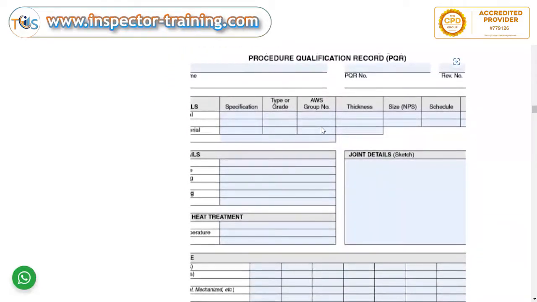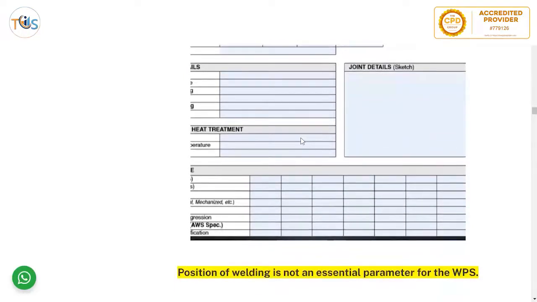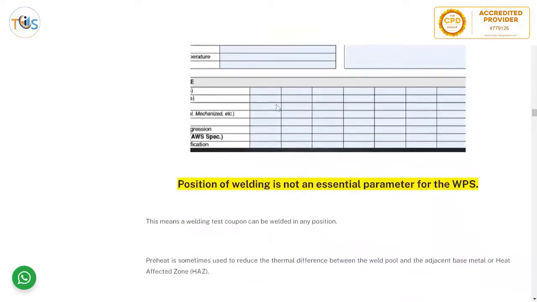A typical procedure qualification report, PQR, shows the joint detail, the material type, grade for filler metal, AWS group number, what was the thickness of the material, schedule for, say, pipe thickness, schedule and NPS, heat treatment, and what sort of mechanical test was done here.